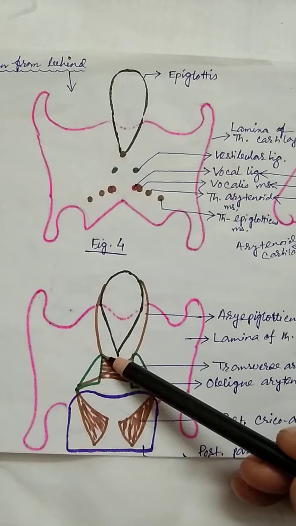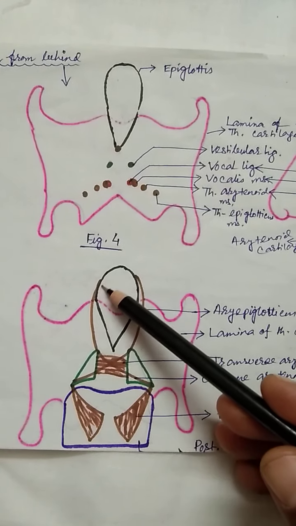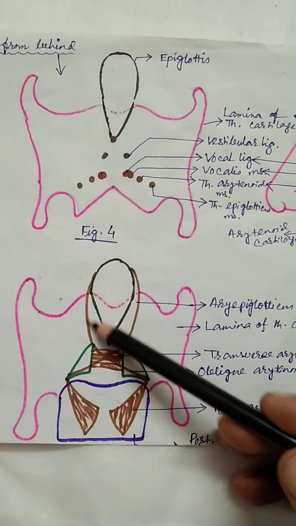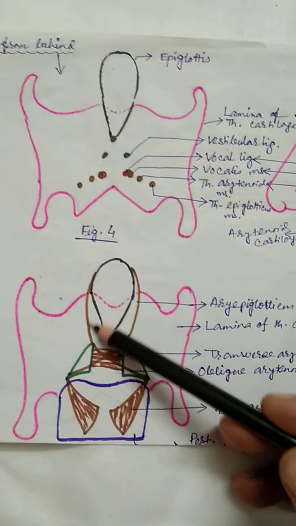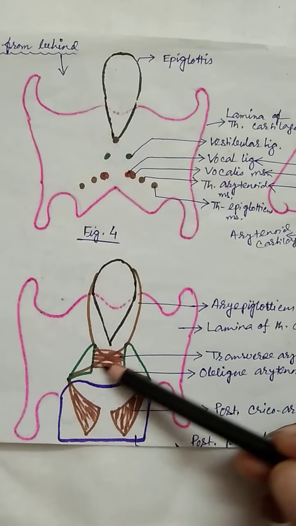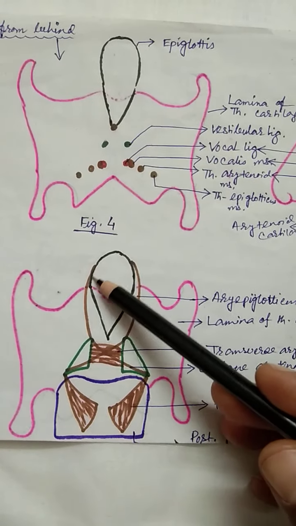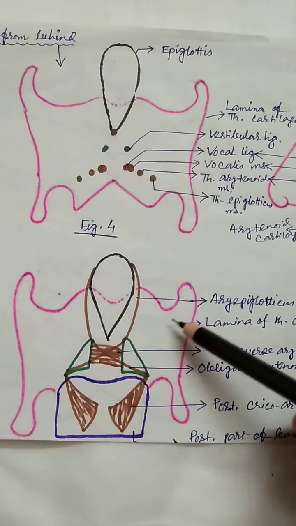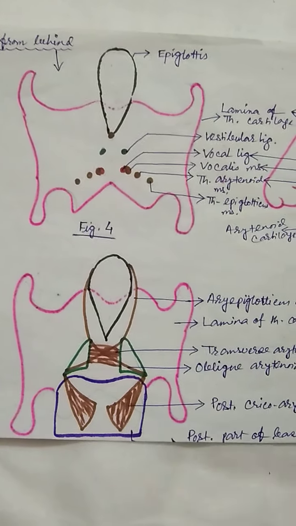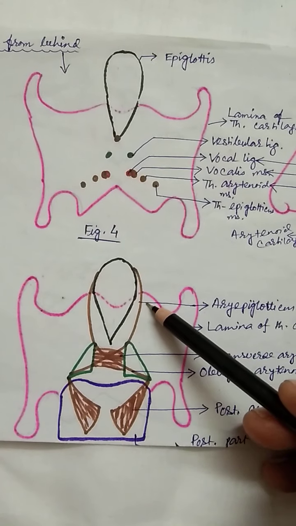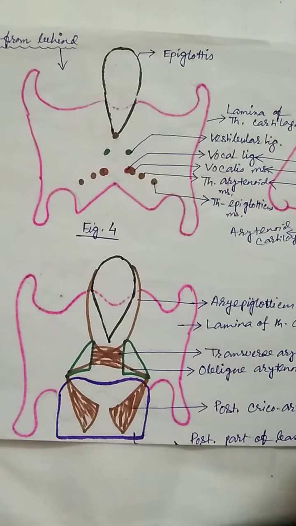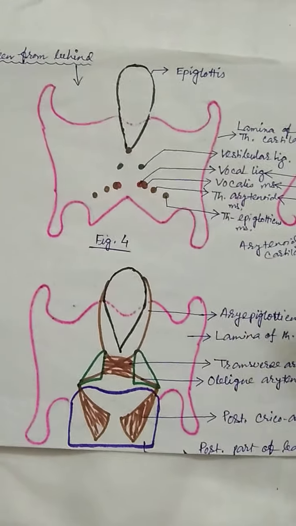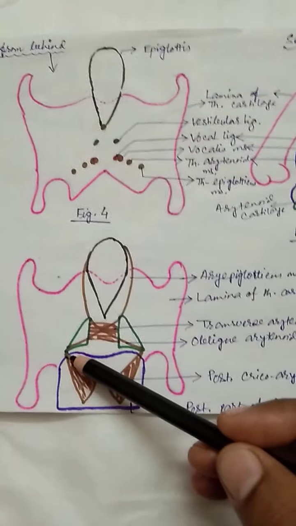From the apex of the arytenoid cartilage, this is continuous as the aryepiglottic muscle, along with the mucous fold, which is called the aryepiglottic fold. So this is the oblique arytenoid muscle and this is the aryepiglottic muscle. The mucous membrane over the aryepiglottic muscle is named the aryepiglottic fold. So this is very important. Now this is the muscular process I have already said.